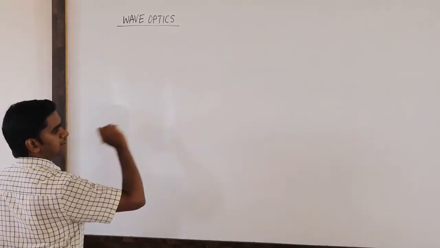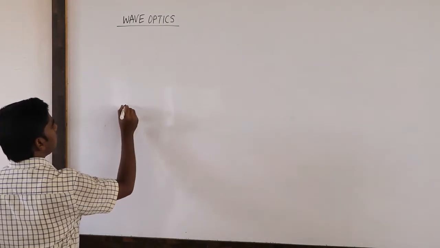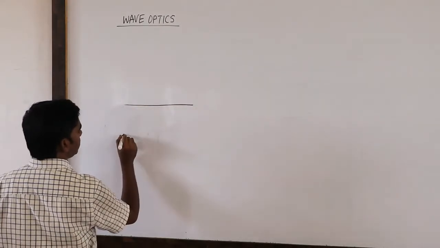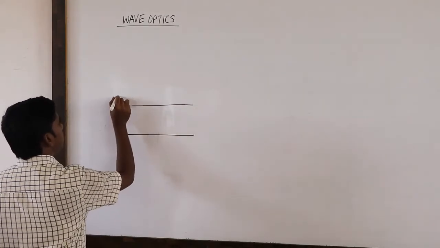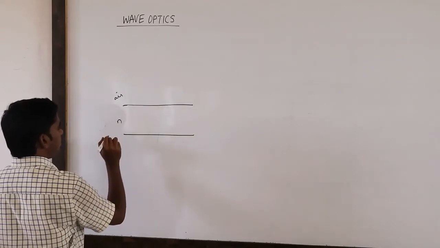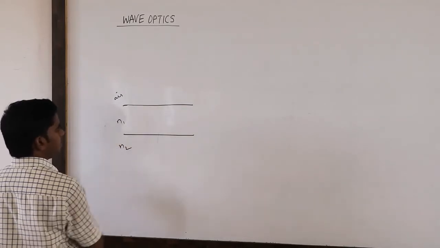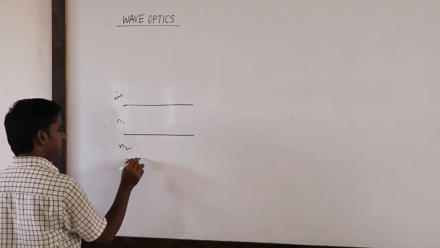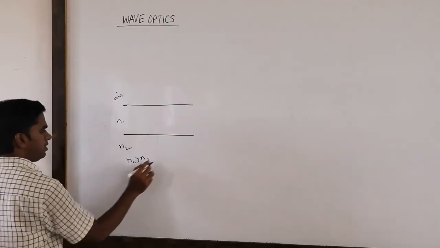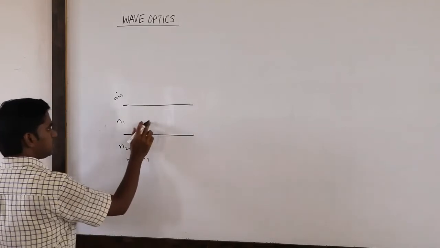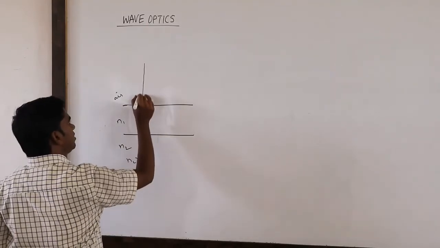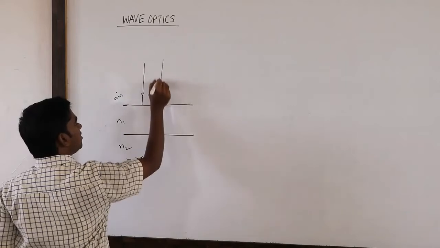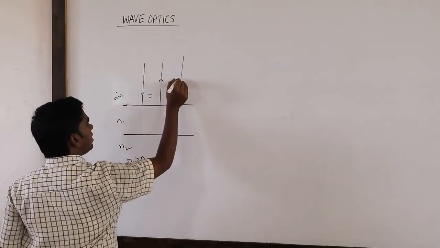So if I take another example of the same kind for thin film interference, the situation is something like this. Here it is air, here the refractive index is n1, and here the refractive index is n2, where n2 is greater than n1. That means this is also denser, this is also denser. When a ray of light comes here, one will reflect from here, another will reflect from here.